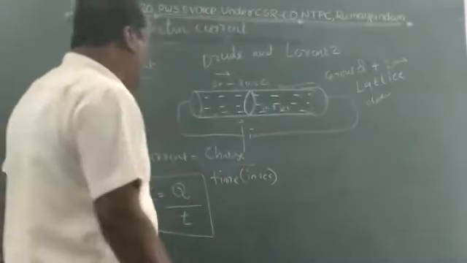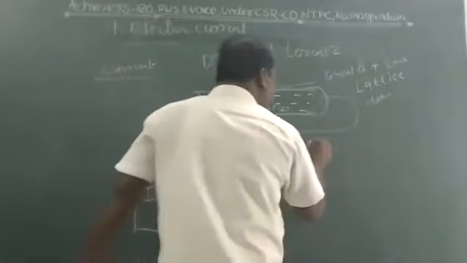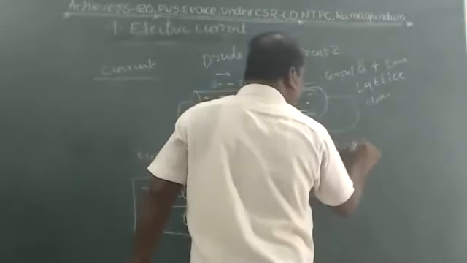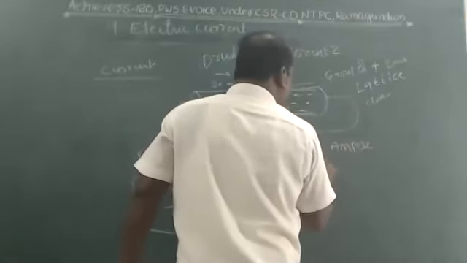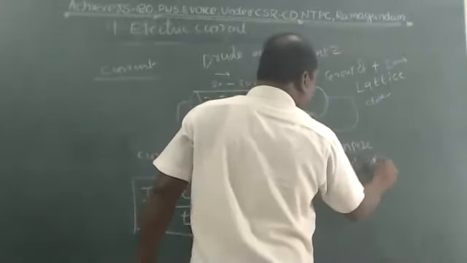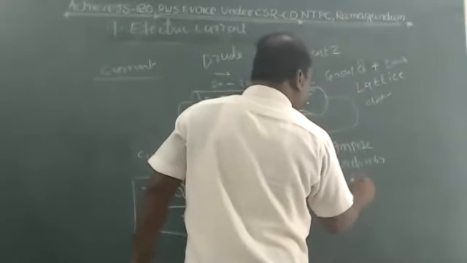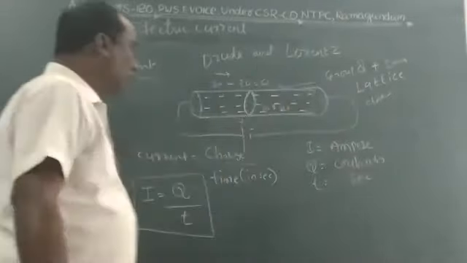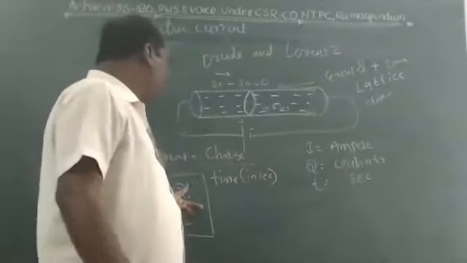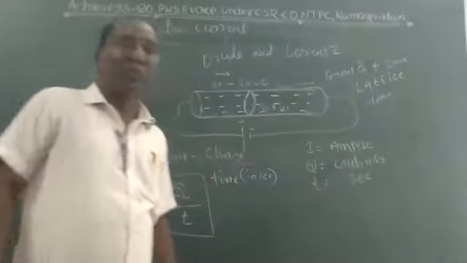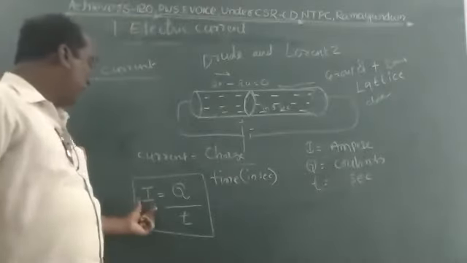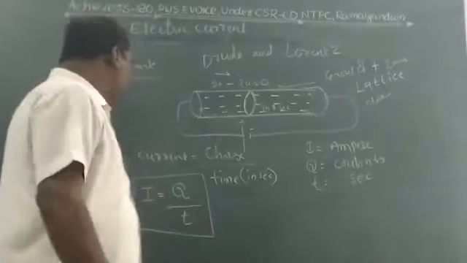Let me write the units of this. I means current. Current units are ampere. Q means charge. Charge units are coulomb. T means time. Time is measured in seconds. So this is the formula of current: I equals Q by T.